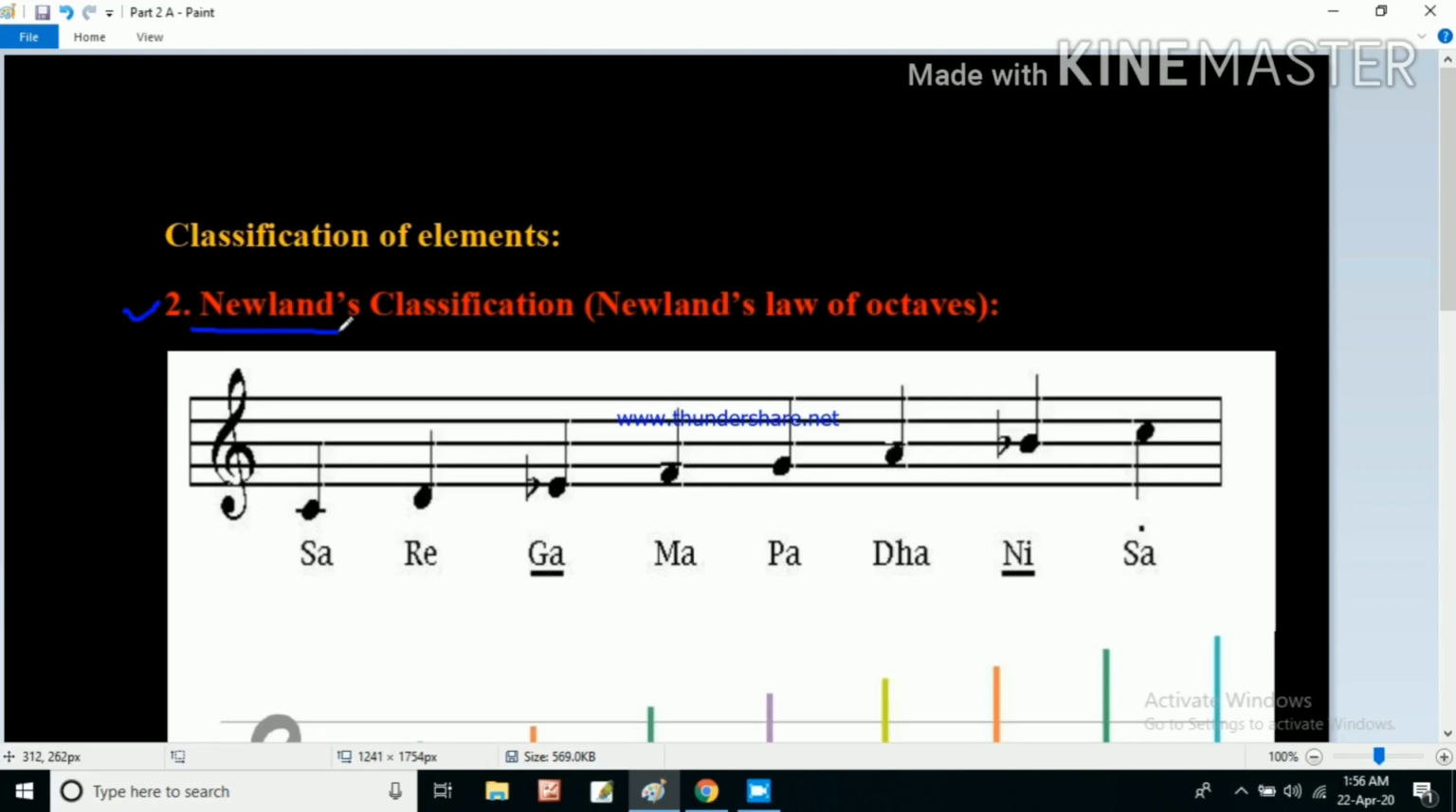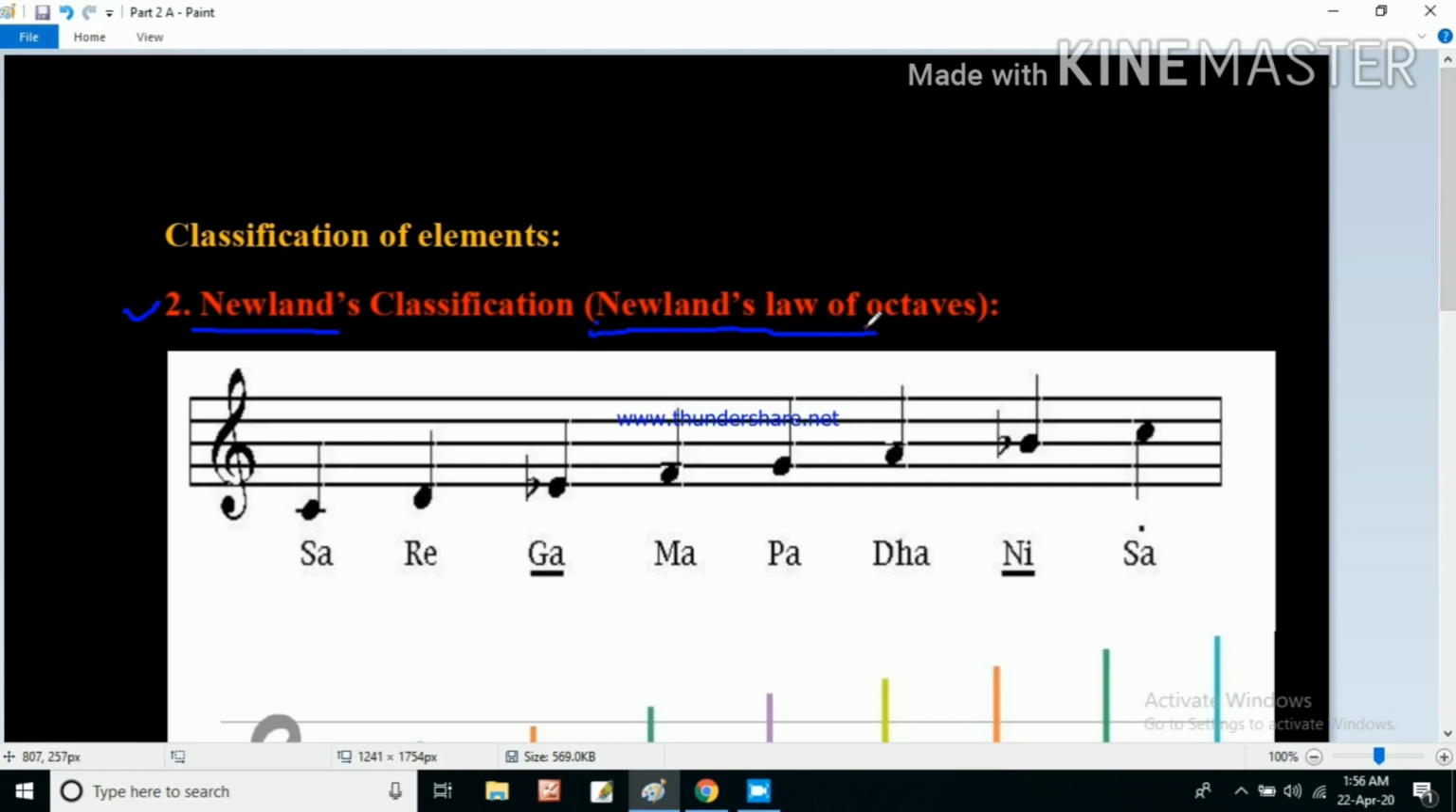Newland was a British chemist, or British scientist, you can say, and he classified the elements, and his classification is popularly known as Newland's law of octaves. He gave one law, and this law is known as the law of octaves.